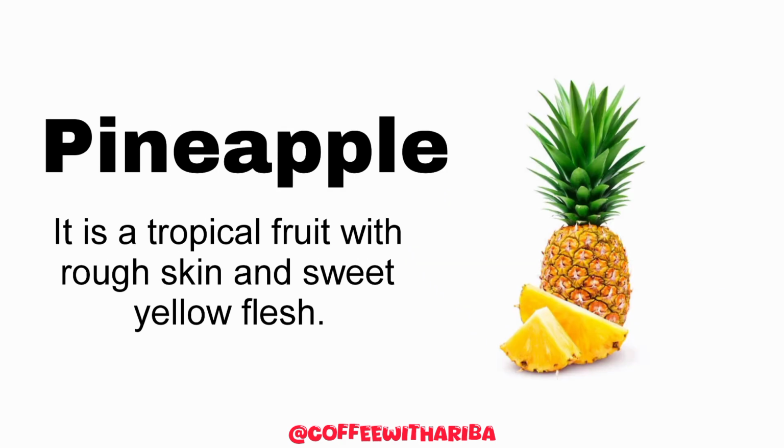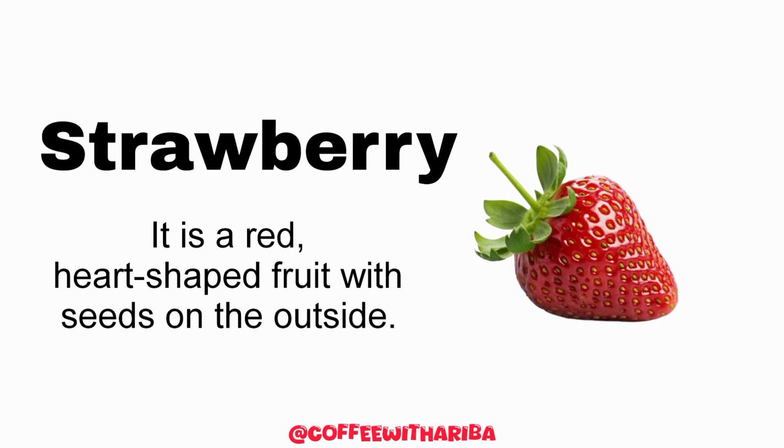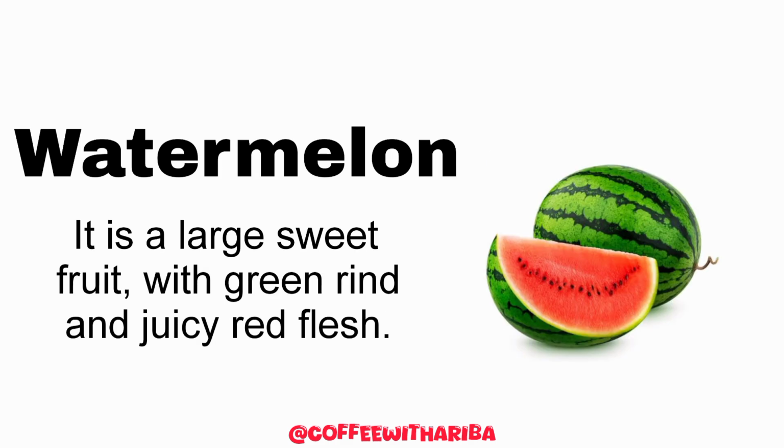And next is pineapple. इसको उर्दू में बोलते हैं अनानास. It is a tropical fruit with rough skin and sweet yellow flesh. The next is strawberry. It is red heart-shaped fruit with seeds on the outside. The next fruit is watermelon. इसको उर्दू में तरबूज बोलते हैं.